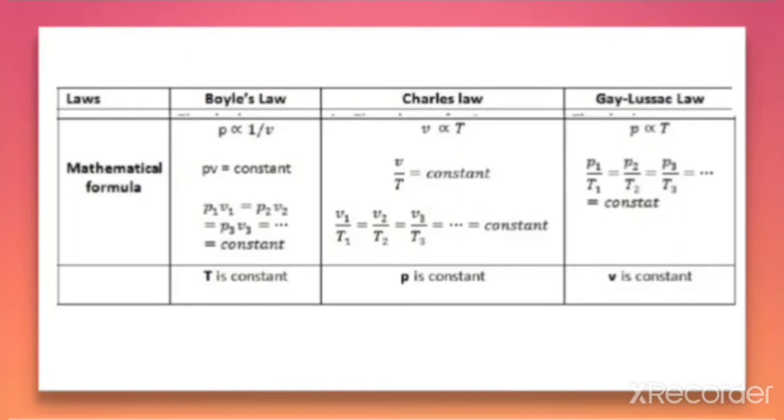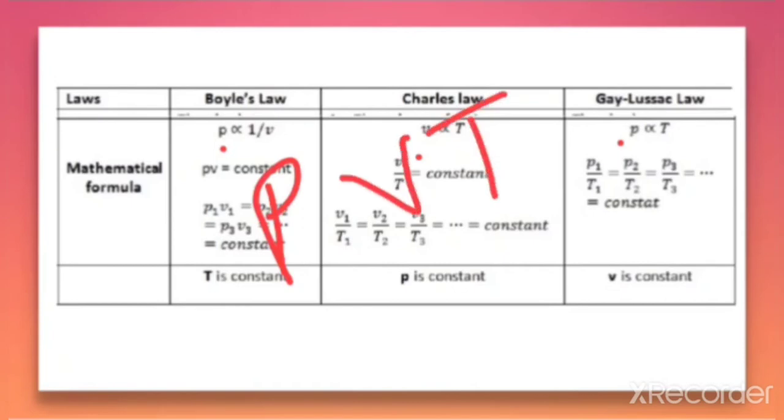Now let us do a comparative study between Boyle's law, Charles' law and Gay-Lussac's law. According to Boyle's law, P is inversely proportional to V. According to Charles' law, V is directly proportional to T, and according to Gay-Lussac's law, P is directly proportional to T. So how can we easily remember these laws? These are the pressure, volume, temperature relationships, and we are keeping n constant here.